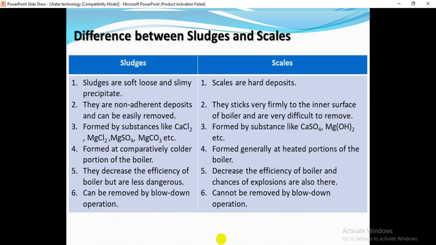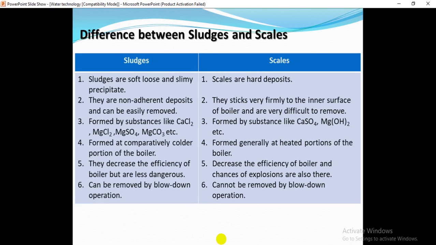This is the discussion about boiler feed troubles, and in the coming lectures we are going to discuss how to overcome these boiler troubles. So stay tuned.